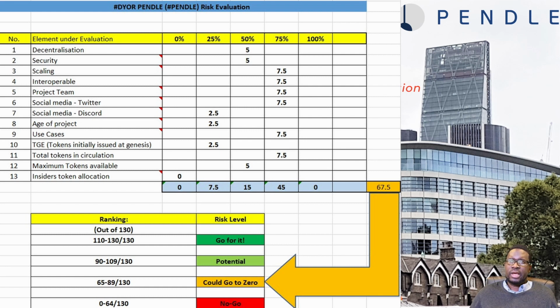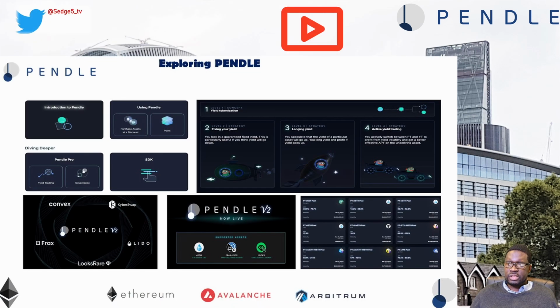As for us, currently I do not hold Pendle, but it's a project I'm seriously considering adding to either the 15k to 600k portfolio challenge or to my private portfolio. I don't hold Pendle in either of those portfolios, but having reviewed it and having seen what it is attempting to do, I think it's a solid project, and I will certainly look at adding it to one of my portfolios.